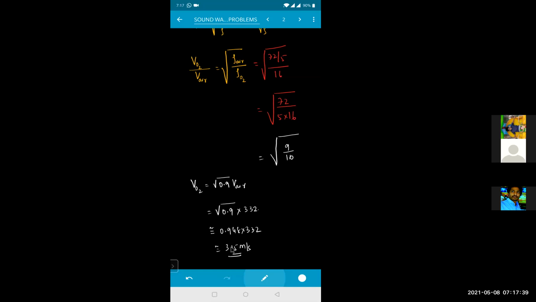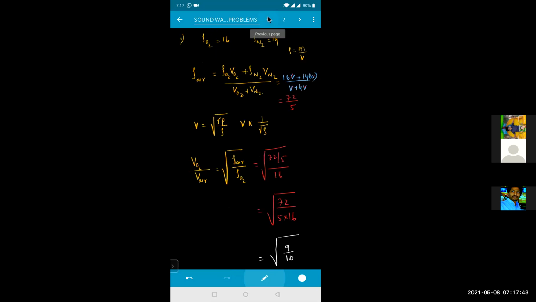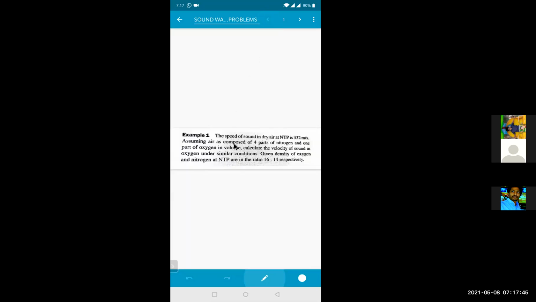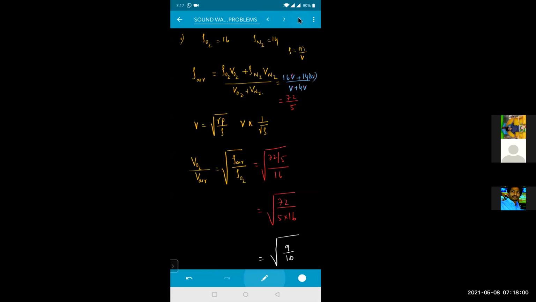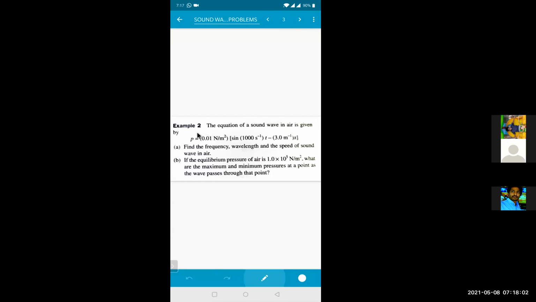So got an idea how to do problems when a mixture of gases has been given. See the question: the speed of sound in dry air at NTP is 332. Assuming the air is composed of 4 parts of nitrogen and 1 part of oxygen in volume, calculate the velocity of sound in oxygen under similar conditions. Given density of oxygen and nitrogen at NTP are in the ratio of 16:14. Good model, beta.